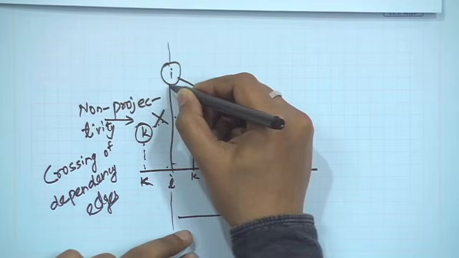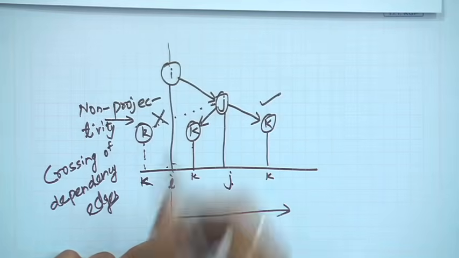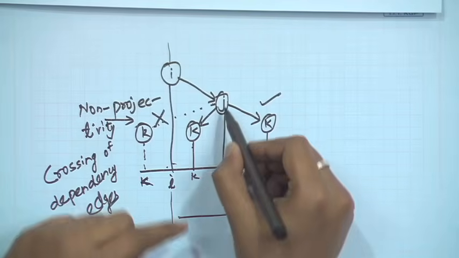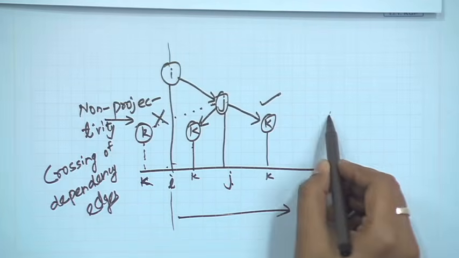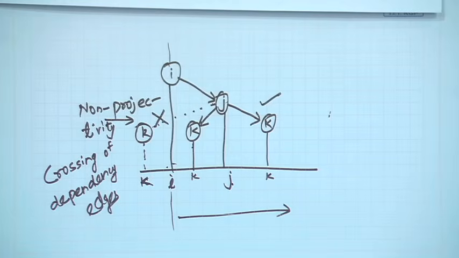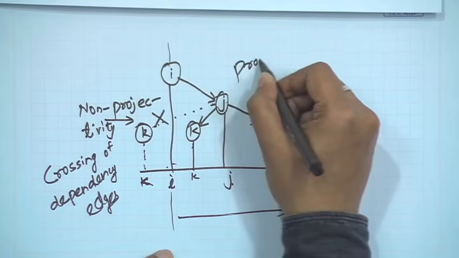So, you are seeing here this line and this line are crossing here, if I am taking this particular construct. While they do not cross, if I take this construct or this construct, and you can see if you can go in any number of steps, they will not cross. Okay. And this particular constraint is called the projectivity constraint.